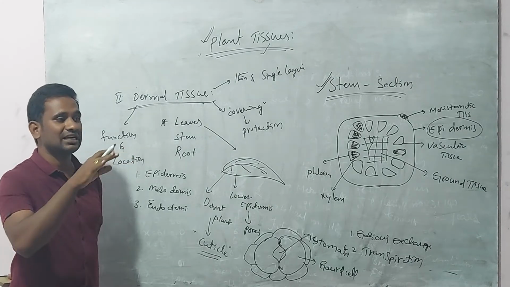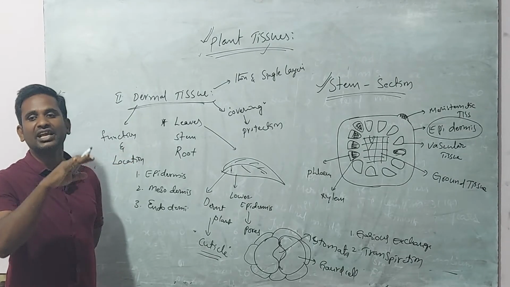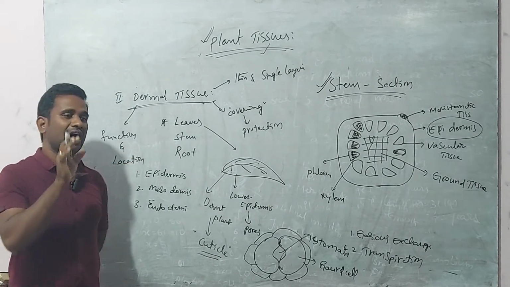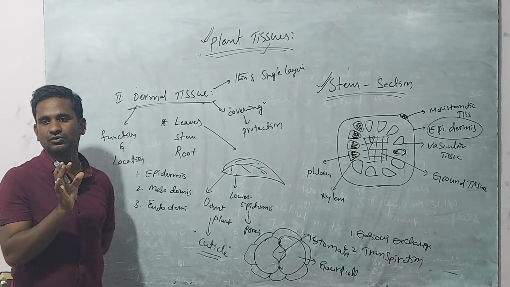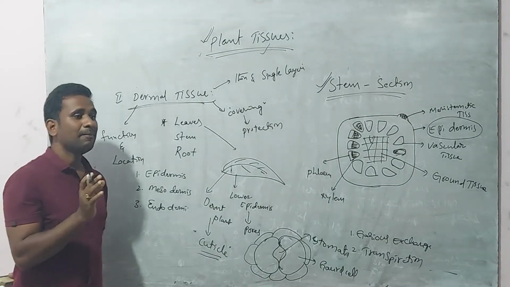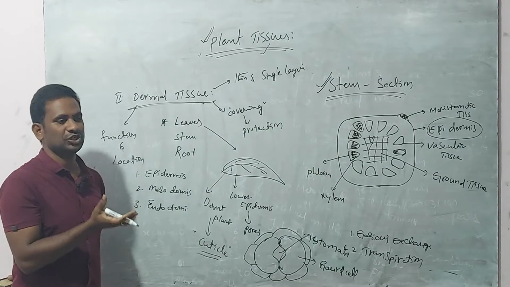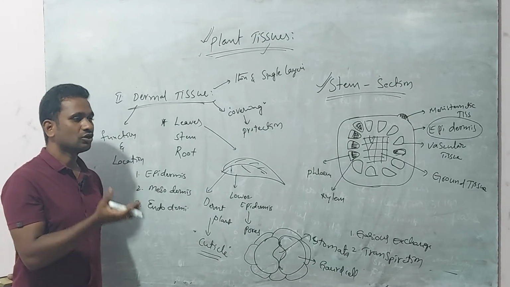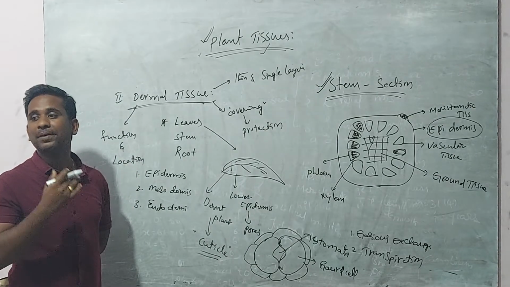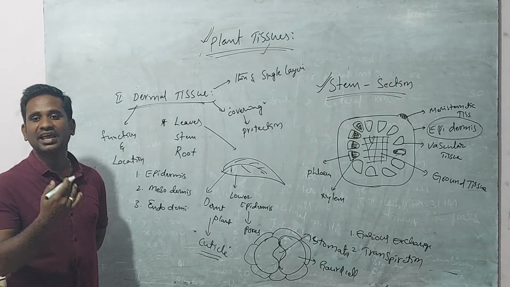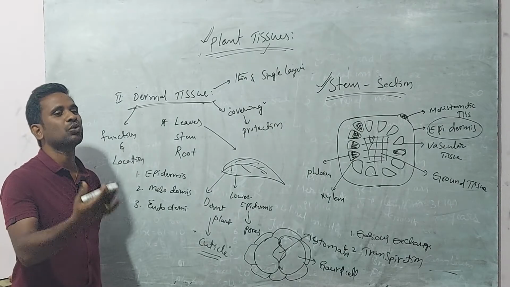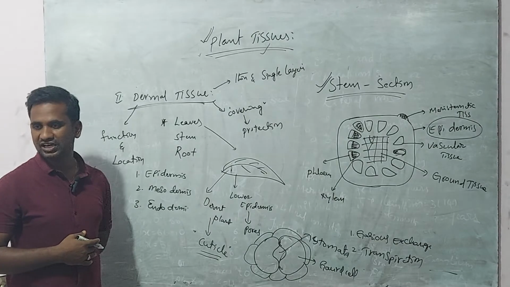We can observe a waxy coating on the surface of the upper portion and lower portion also, to prevent transpiration. Do you understand up to here?